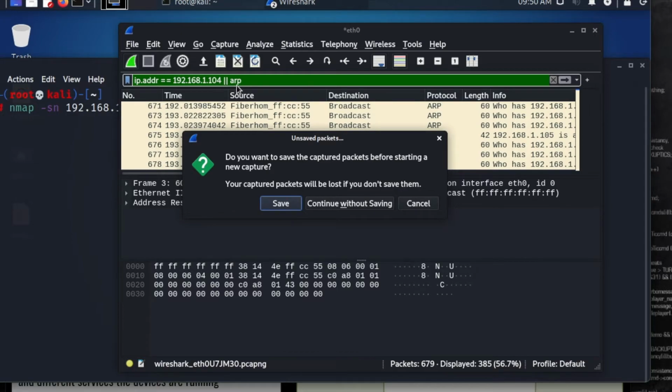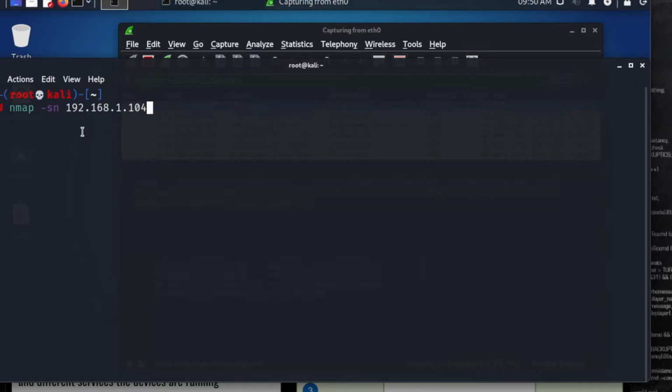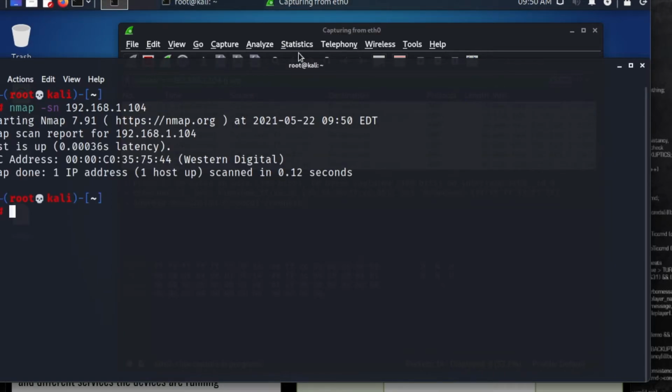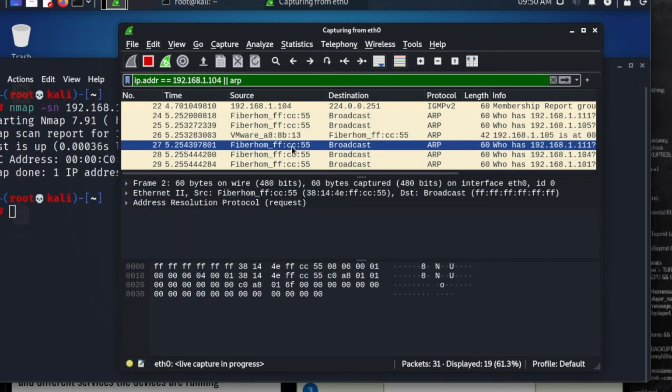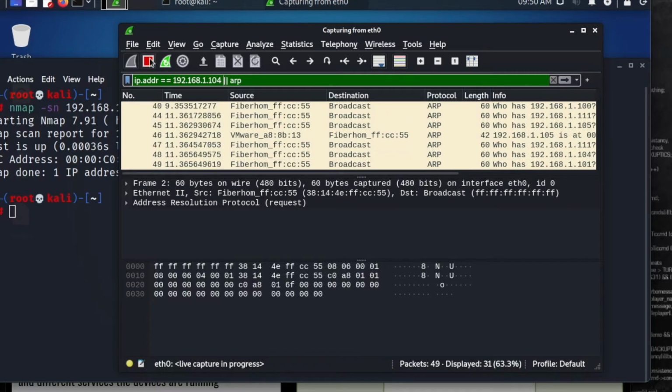We then want to use ARP. And this is going to allow us to send that message from our Kali machine over to our Western Digital hard disk, and it's going to say who is using this IP, send that info back to the Kali machine.